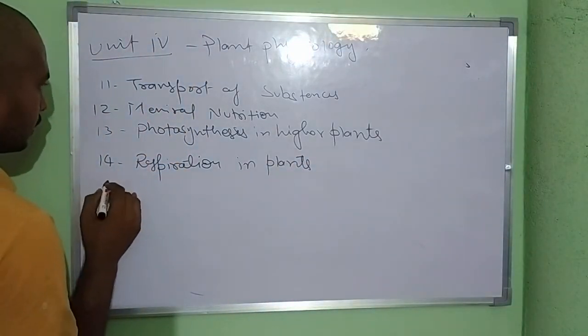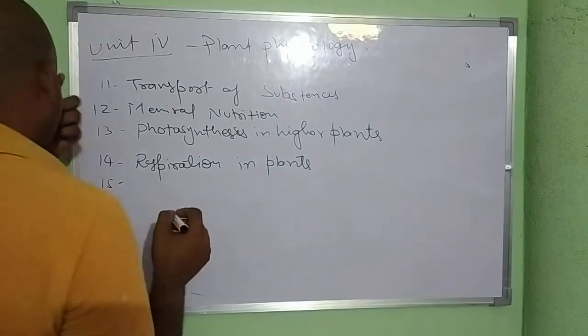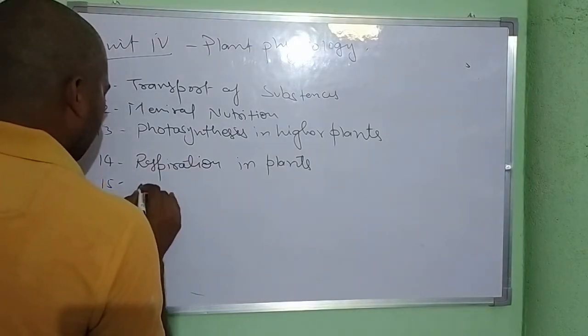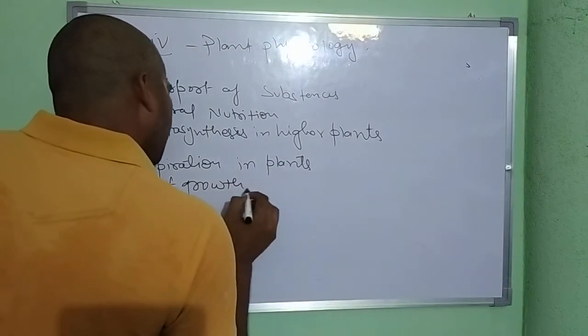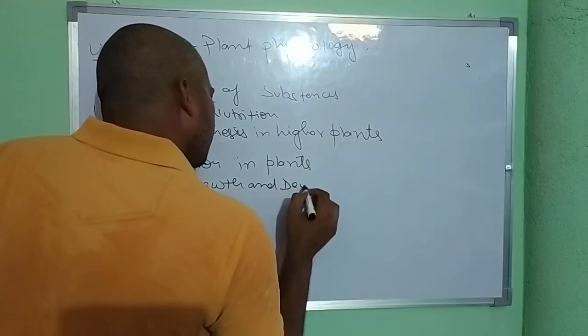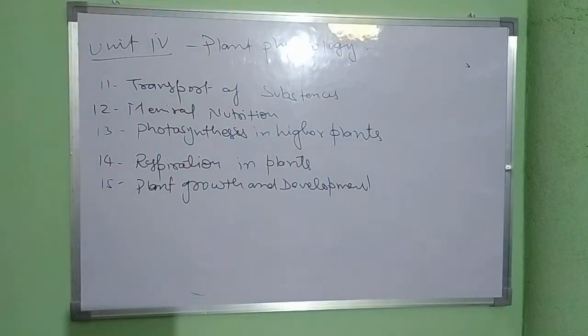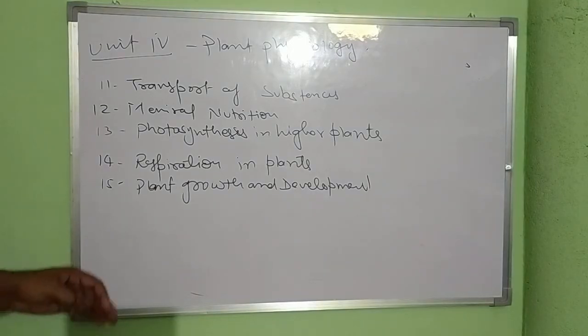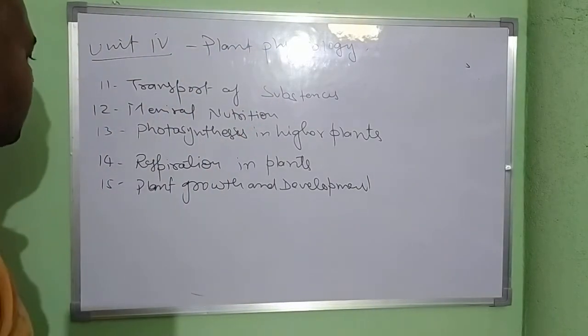and the 15th chapter is plant growth and development. And the next chapter is one is transport and mineral nutrition, photosynthesis, respiration, transport, mineral nutrition. Yes, these 5 chapters we discuss in plant physiology.